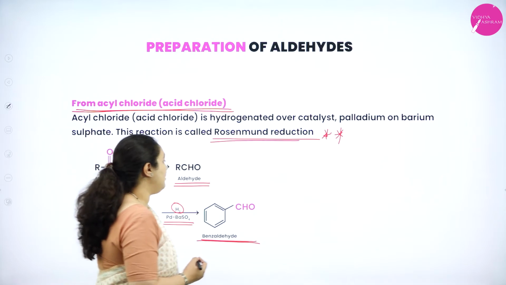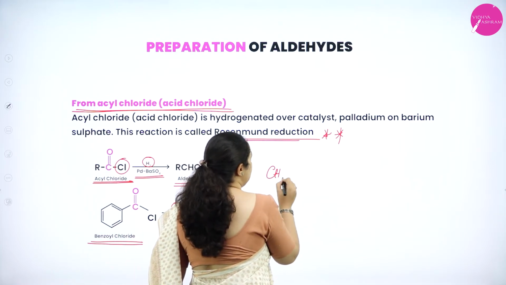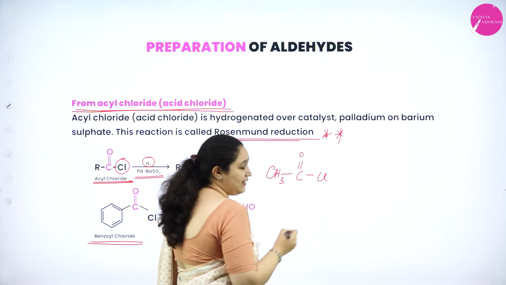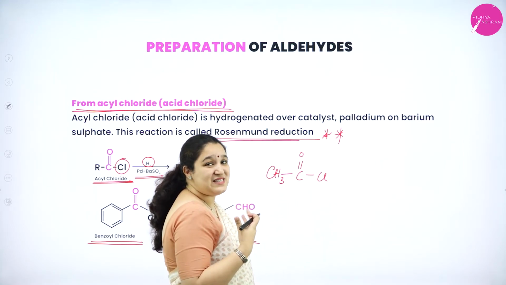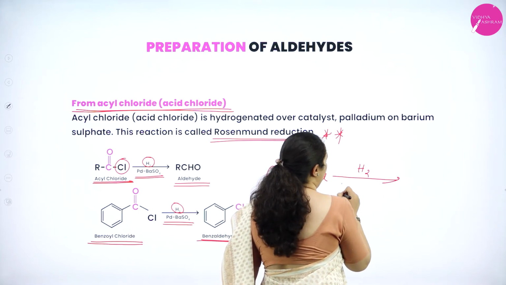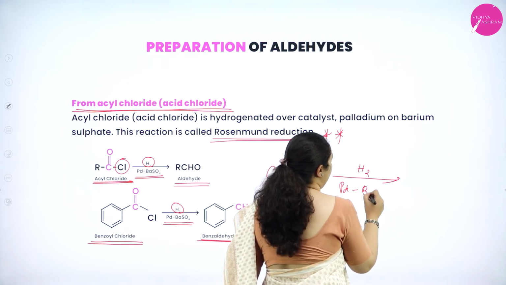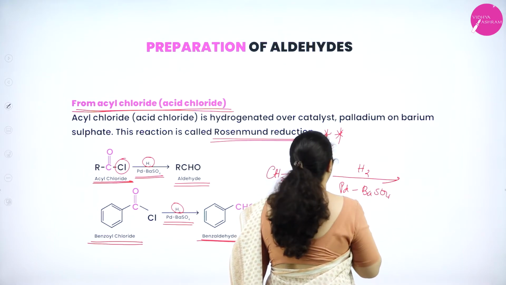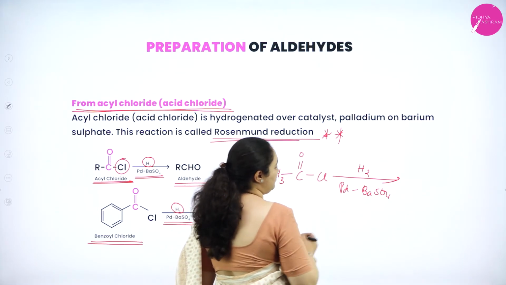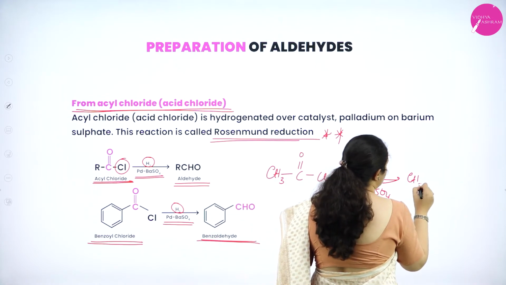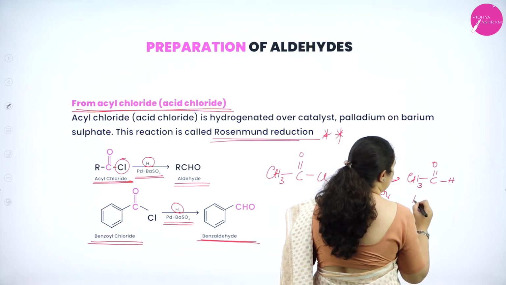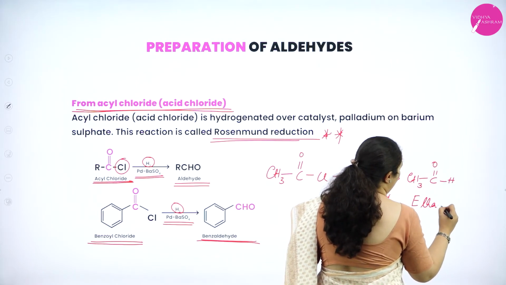Or I can write one more example, that is CH3 C double bond OCl. That is, I can take acetyl chloride. When you pass hydrogen with palladium and barium sulfate, what will happen? Chlorine will go with one hydrogen and the other hydrogen will get added. You will get CH3 C double bond OH, that is nothing but ethanal.